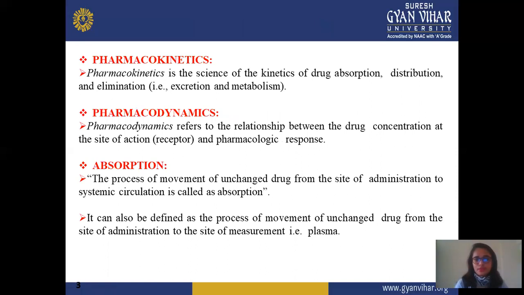The first definition is pharmacokinetics. Pharmacokinetics is the science of kinetics of drug absorption, distribution, and elimination. Elimination includes both excretion and metabolism. In pharmacokinetics, you should know how a drug is absorbed and distributed in your body. Elimination is further divided into two categories: the drug may be excreted out, or it may be metabolized in your body.